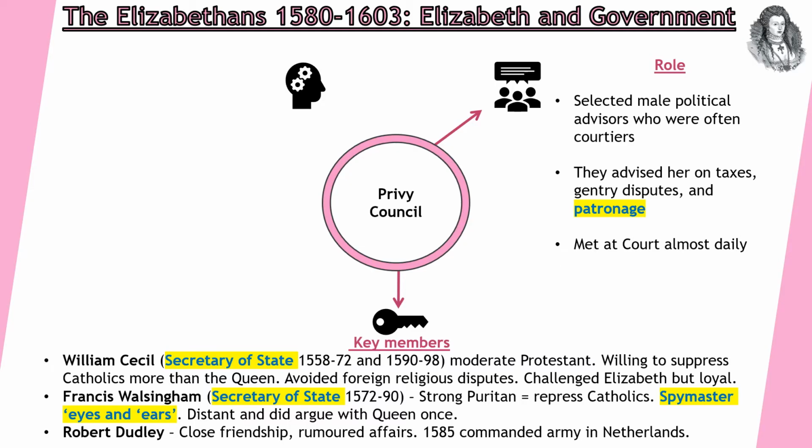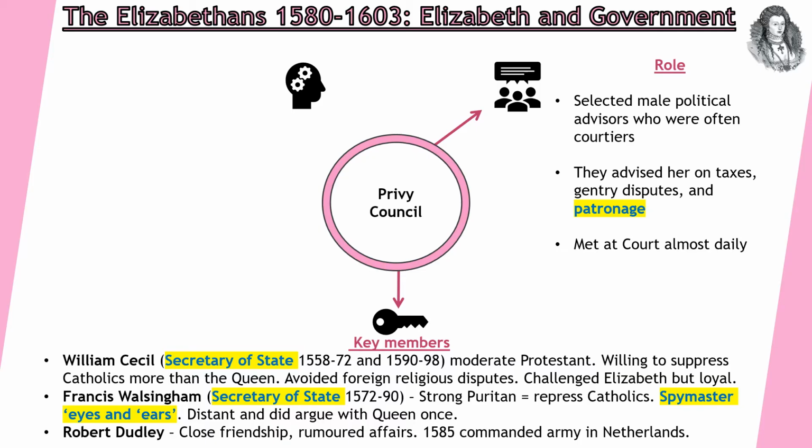So William Cecil holds the position of Secretary of State from 1558 to 1572 and then again from 1590 to 1598 upon his death. He is a moderate Protestant like Elizabeth. However, he's more willing to suppress Catholics than Elizabeth herself. He focuses on trying to avoid foreign and religious disputes and manages to do that fairly successfully. He challenges Elizabeth, but he is very, very loyal. He's often referred to as one of her closest advisors throughout her time as Queen.